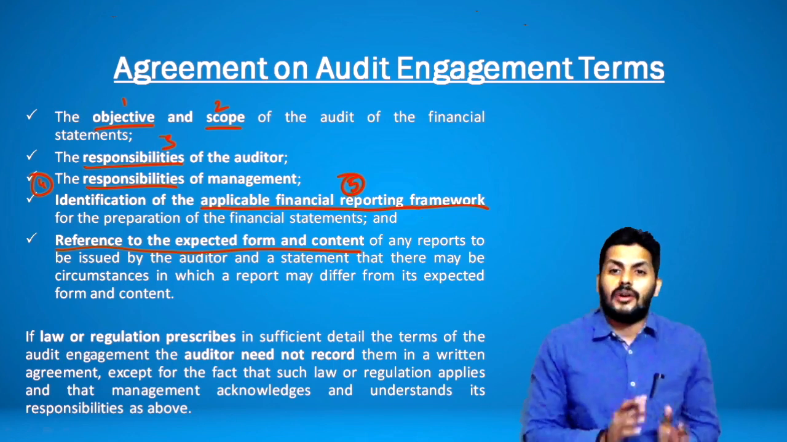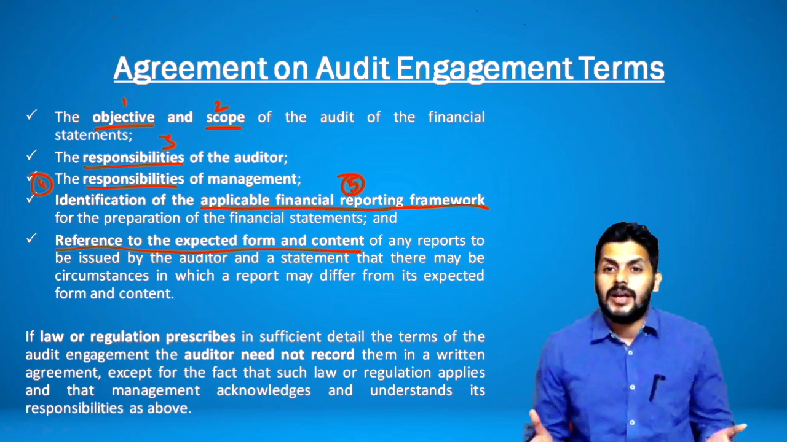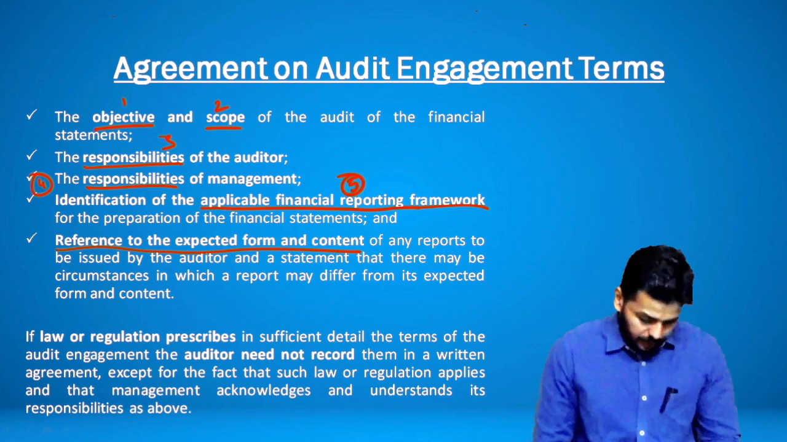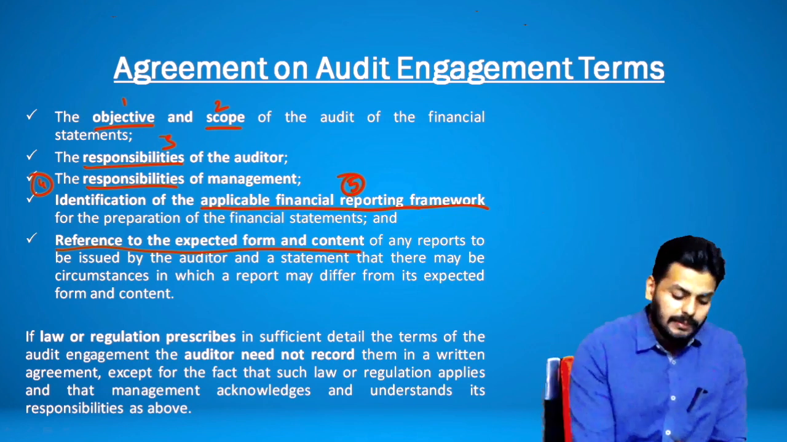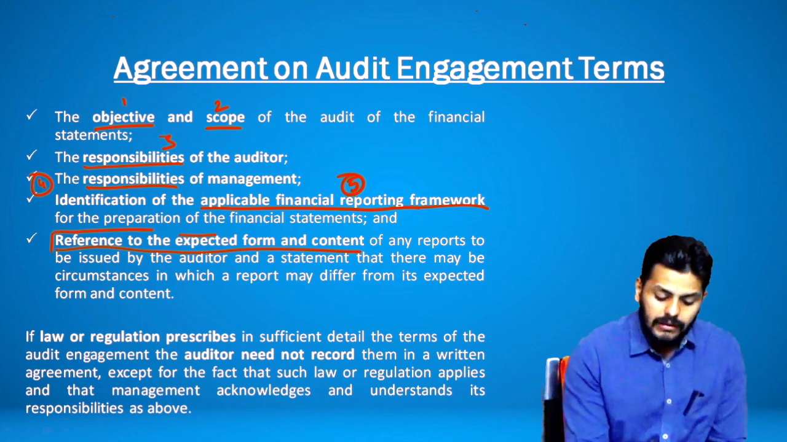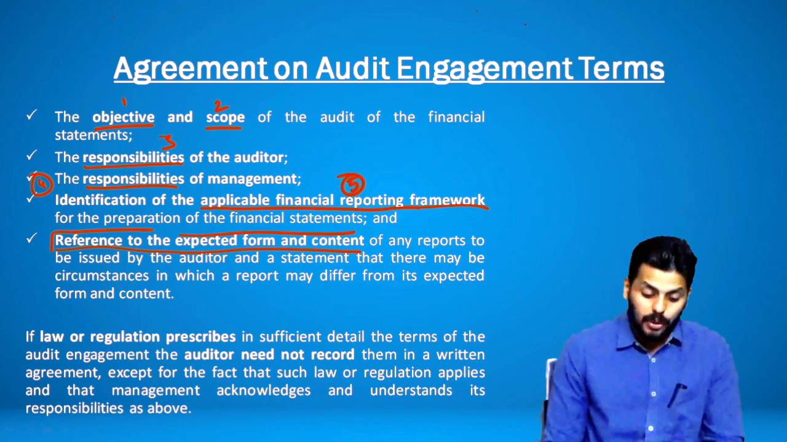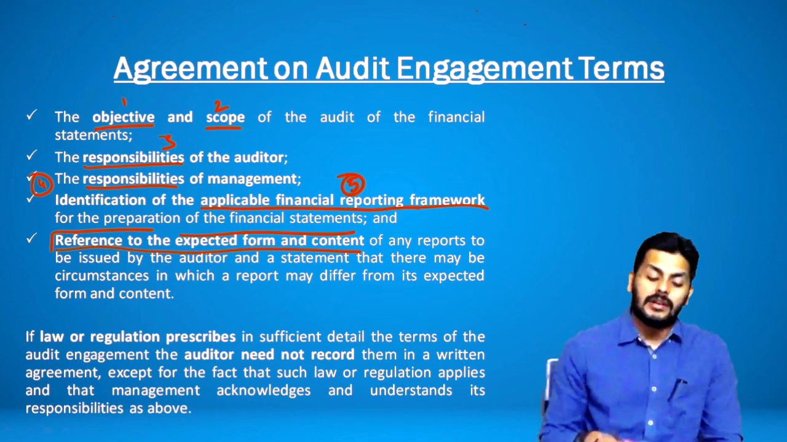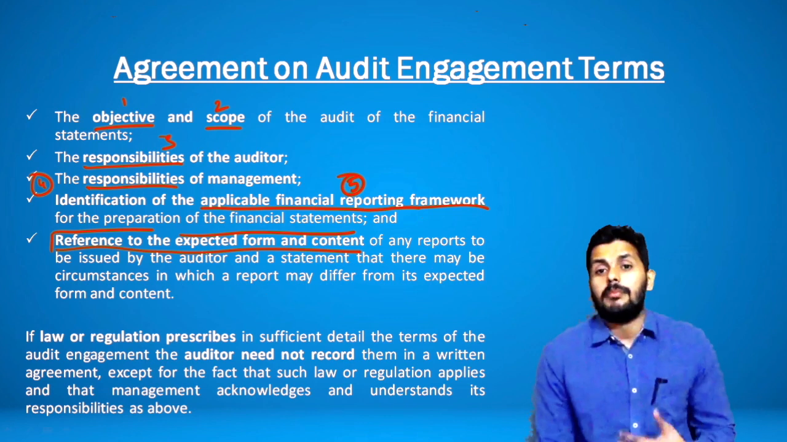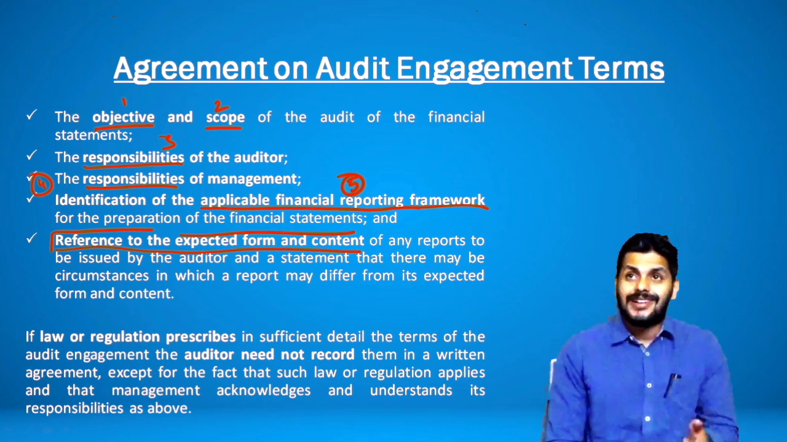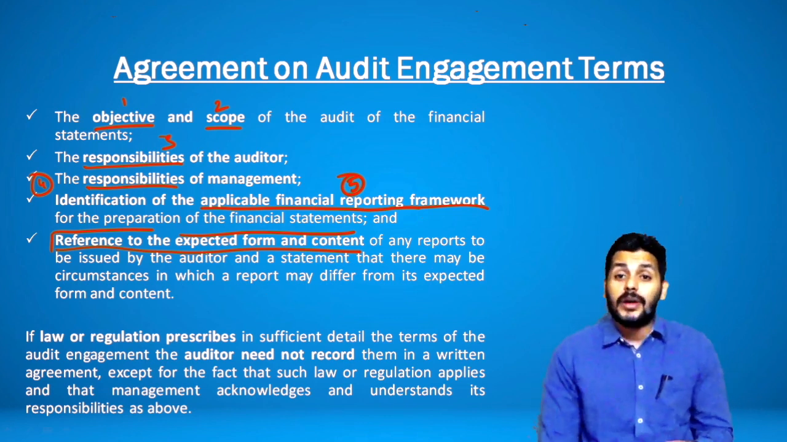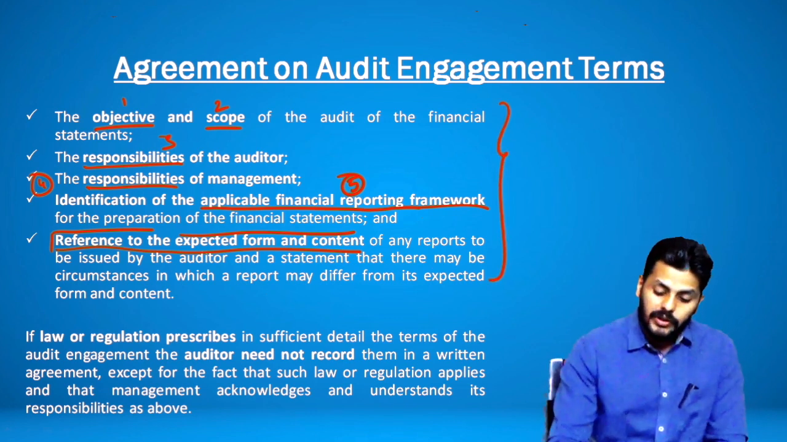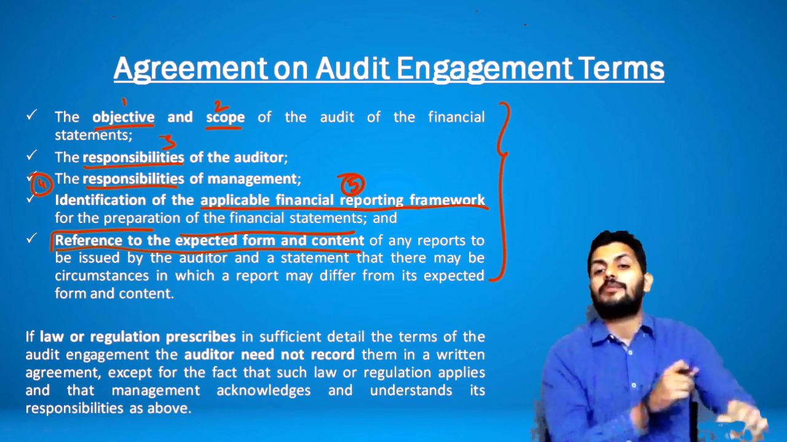So now at the end of all this story, you cannot say that we don't know in what form we have to give the report or what should be the content of the report. So it is always important that you properly, in the report itself, refer to the expected form and content of any report to be issued by the auditor, and a statement that there may be circumstances in which a report may differ. So if law or regulations says that it will differ, then there is a situation where it may differ. Okay. But guys, you should understand that these 6 points will be written clearly in the engagement terms only